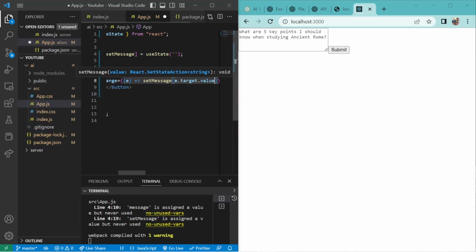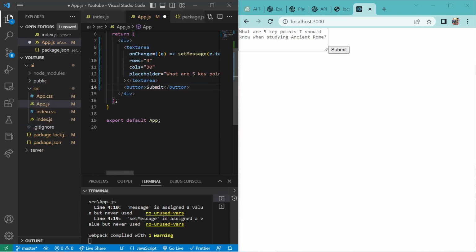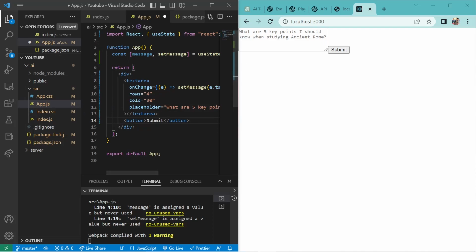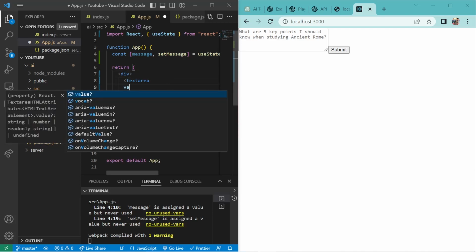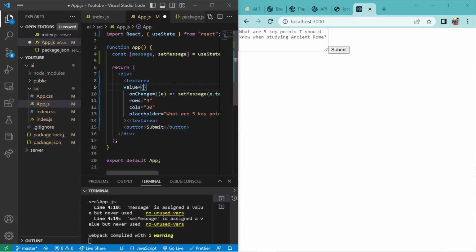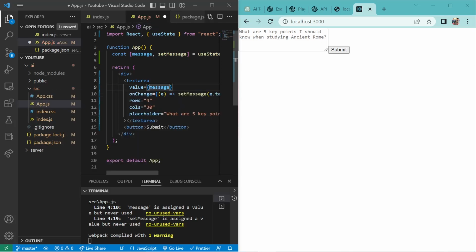Okay, alright. So whatever the user types in this will be stored inside this state message. And we'll give it one more prop called value, and we'll set that value to the message. Okay, so we are done with this thing.